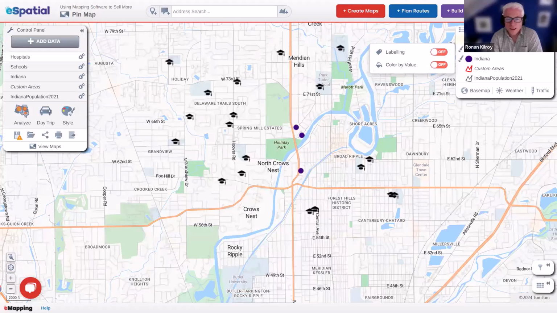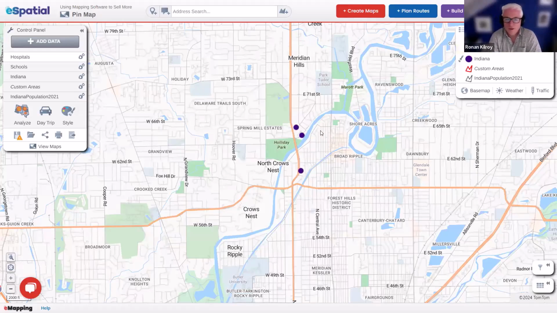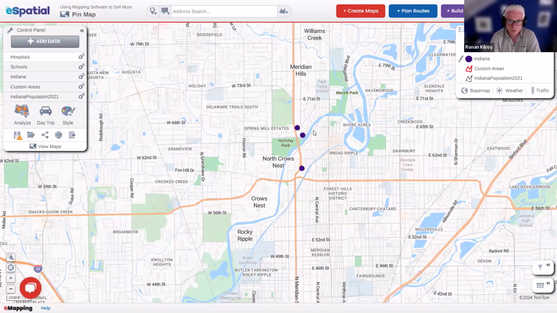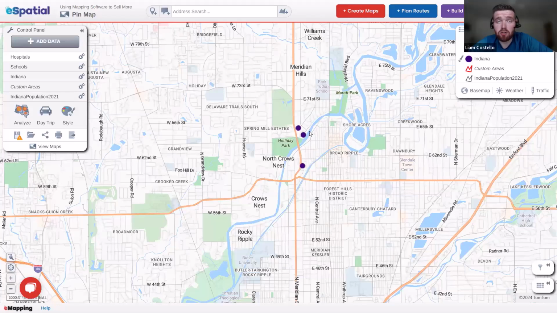Liam, sorry, can I just ask, as a matter of interest, where did you get that school information in order to be able to layer it? Yeah, so some of our customers would source it themselves. Or what they could use is our business search. At the top of our screen, in our address search bar, we have a business search that will return back 20 results at a time.